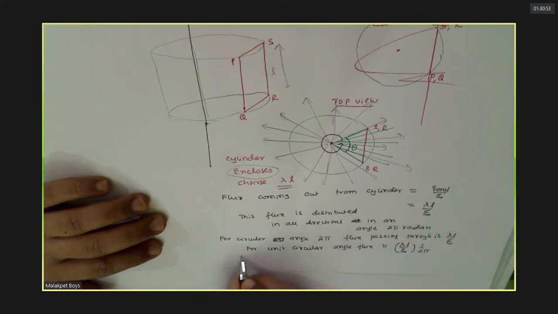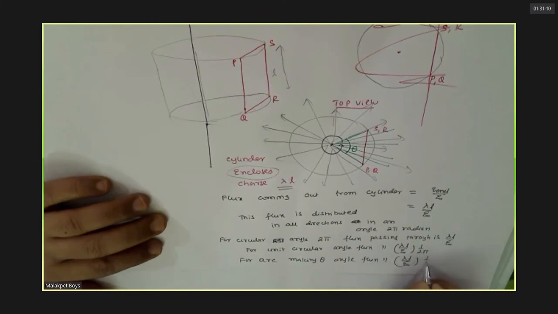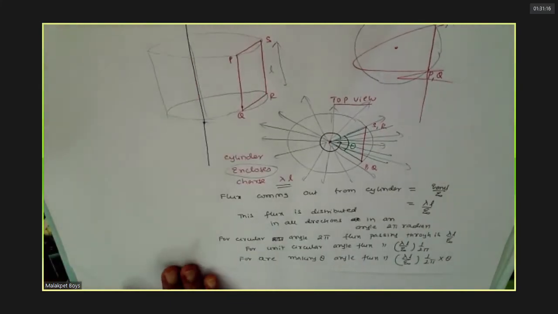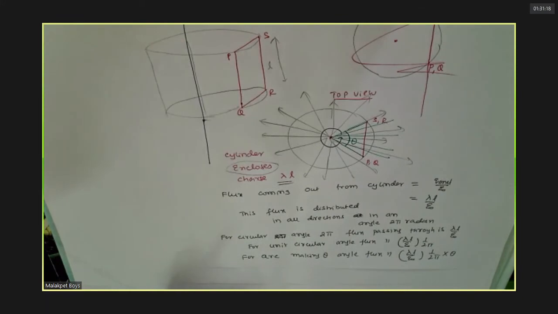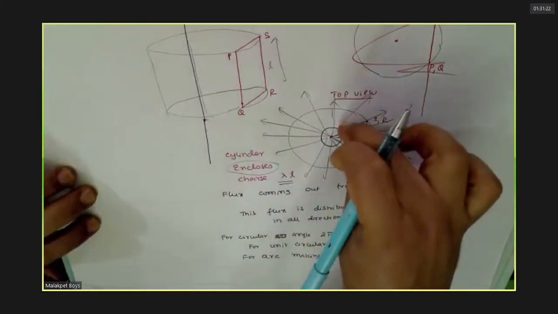But we need for this part only, flux is how much? Do you agree till here? We don't want all now, only this region we need now.